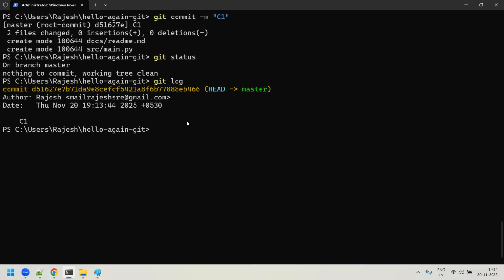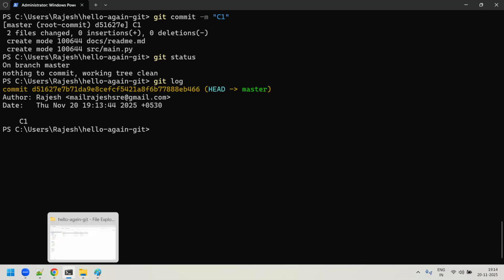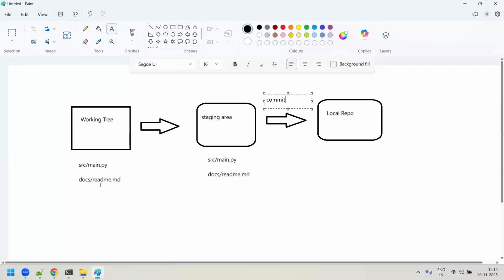So till here we had discussed in yesterday's session. Is it fine, sir? So now, okay Rajesh, you committed empty files. Under docs, the readme.md is an empty file, and even src main.py is an empty file. So let me try to do one thing.